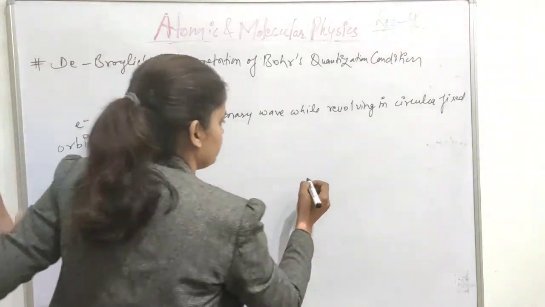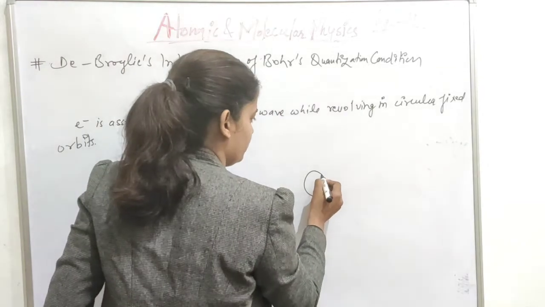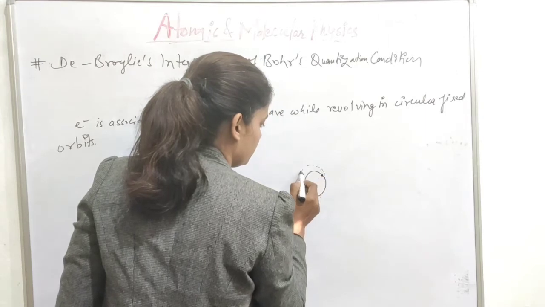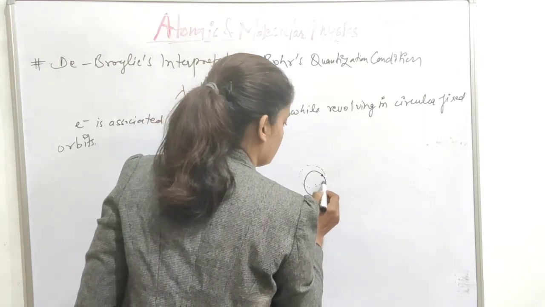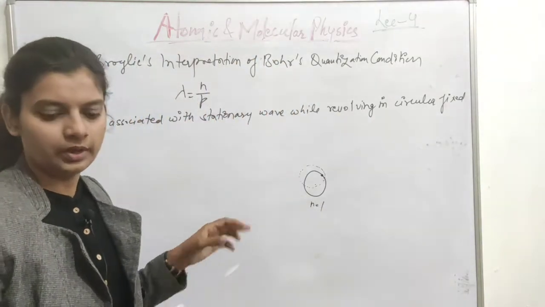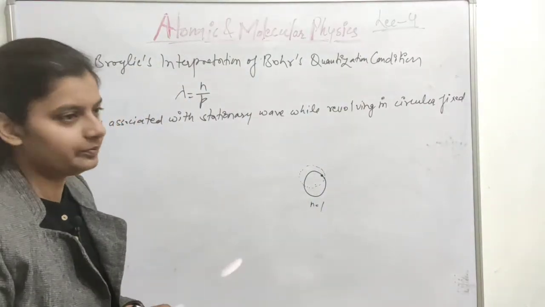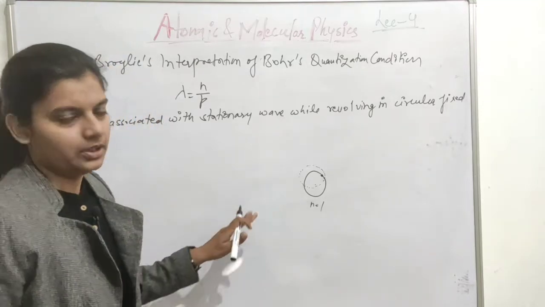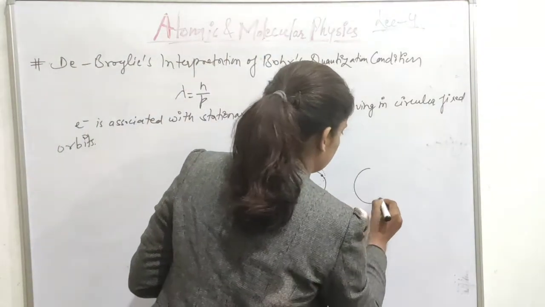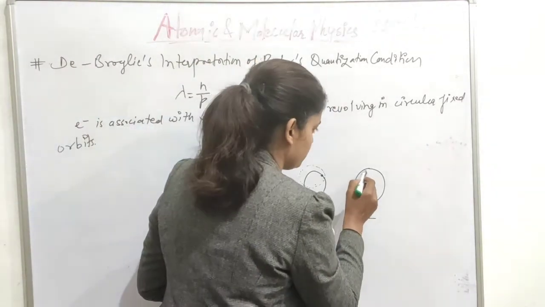If the electron is in its first orbit, then the wave associated with this will be like this for n is equal to 1. This concept is according to de Broglie. So do not apply your mind too much here, it is according to de Broglie. It will be understood, it will come soon. For the second orbit, n is equal to 2, we have this type of shape.